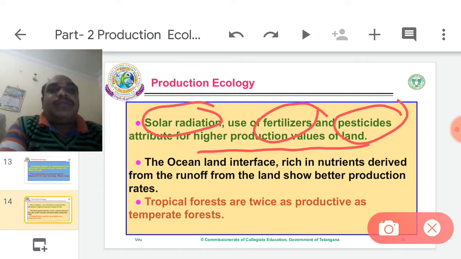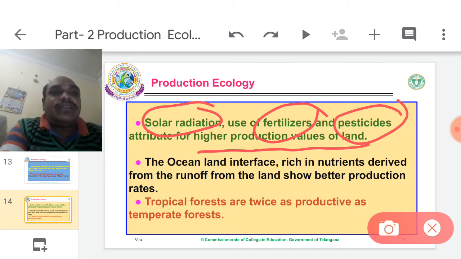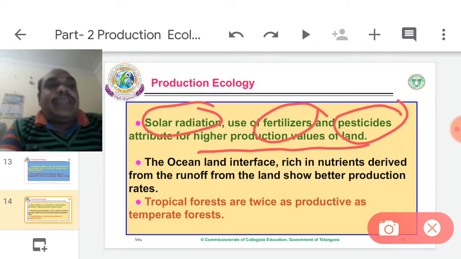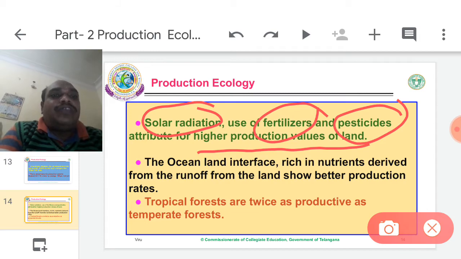Why does agriculture land produce more net primary productivity than ocean? The land absorbs more solar radiation, and there is use of fertilizers and pesticides. These are the main causes of NPP greater than ocean.